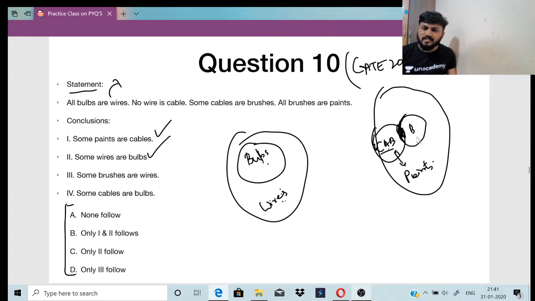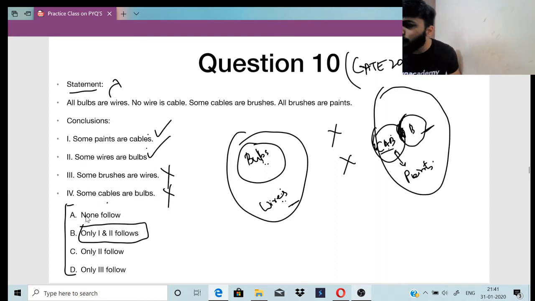Some brushes are wires. Brushes are here. Wires are here. Wrong, right? Some cables are bulbs. Bulbs are here. Cables are here. Again wrong, right? So only 1, 2 follow, right? It is option B. Only 1 and 2 follows.